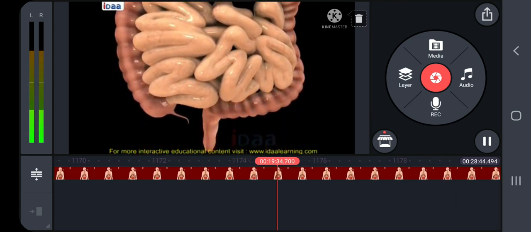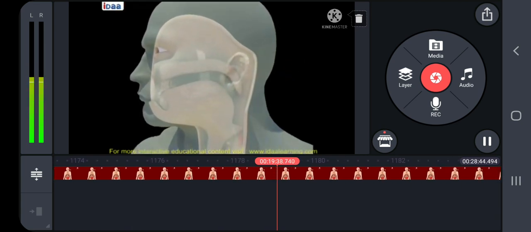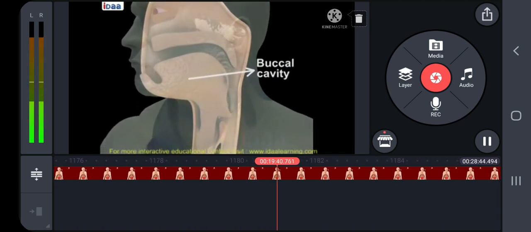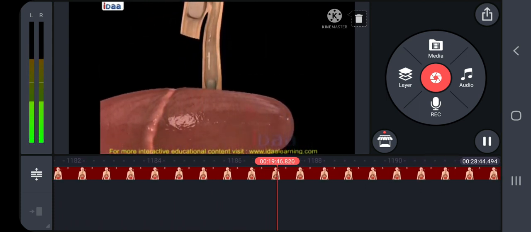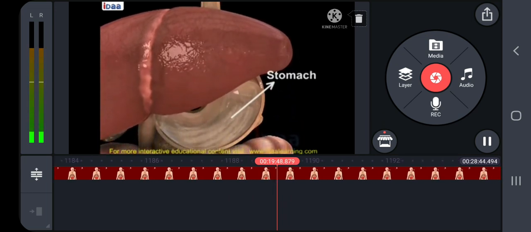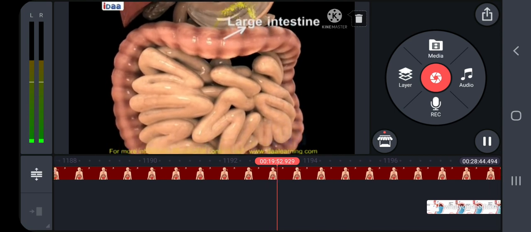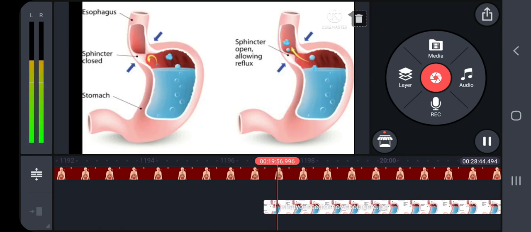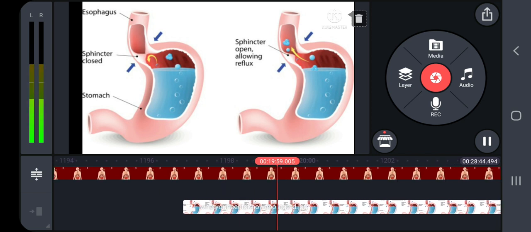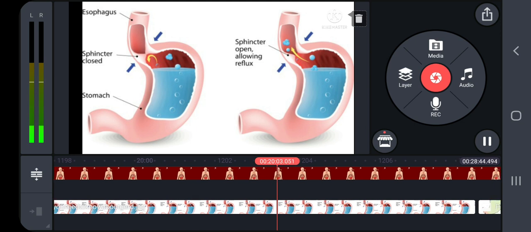The bolus is passed into the pharynx and then into the esophagus by swallowing. The swallowing is called the deglutition process. The bolus further passes down through the esophagus to the stomach by successive waves of muscular contraction, called peristalsis. The gastroesophageal sphincter controls the passage of food into the stomach.